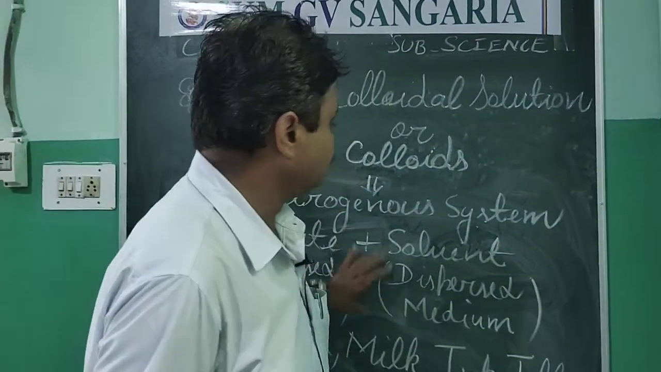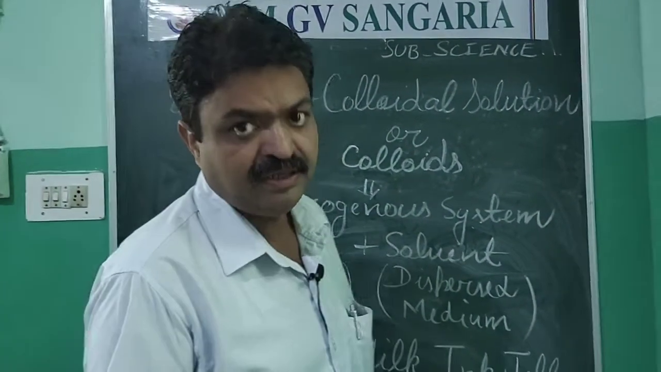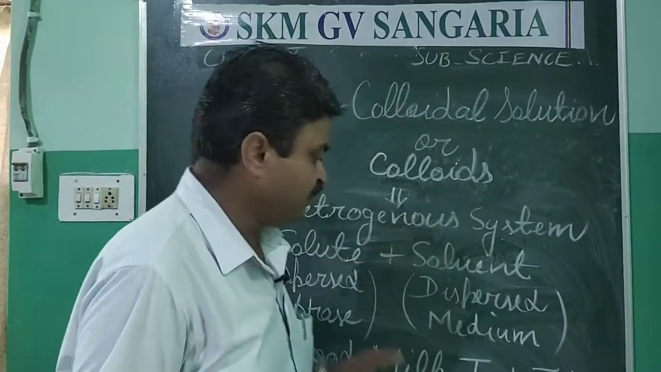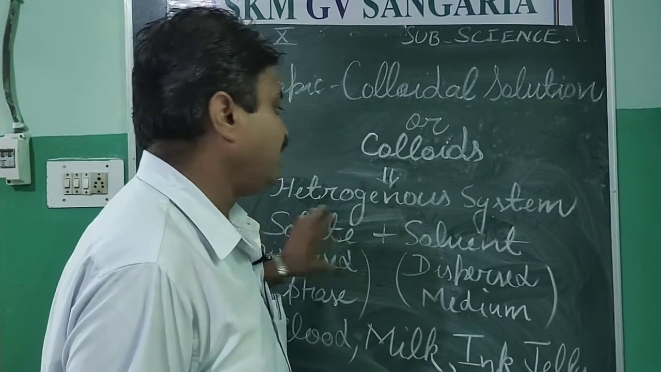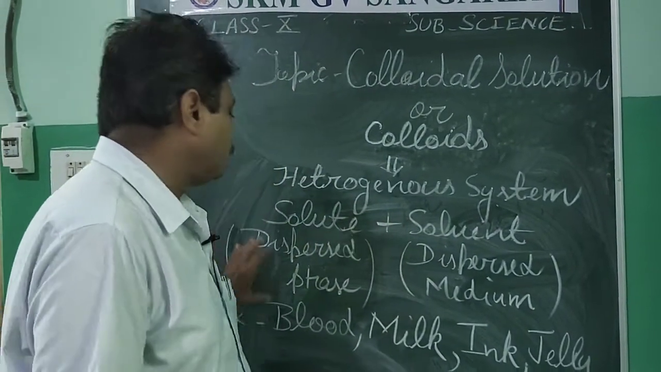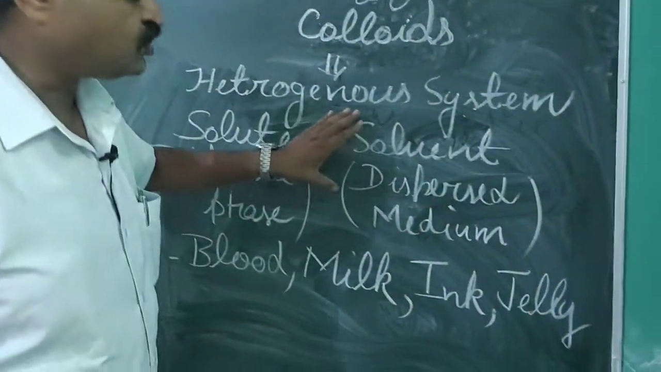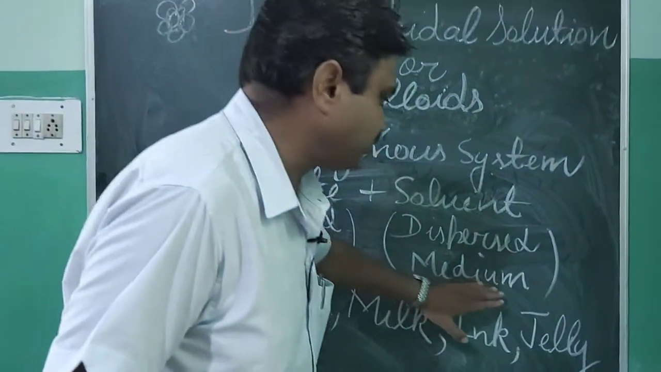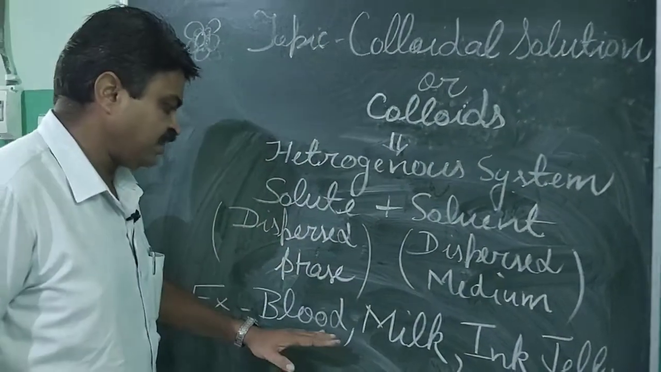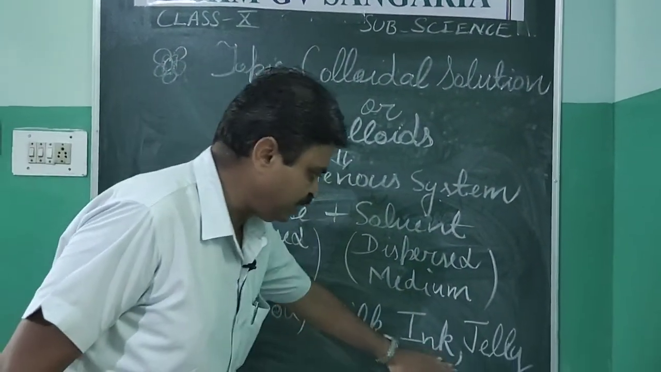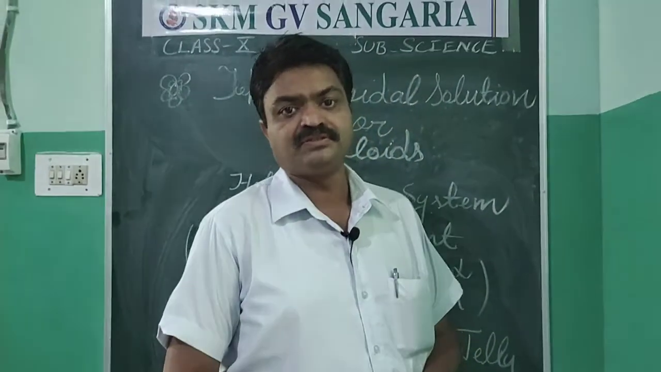And solvent is found in the liquid medium. Generally it is found in the liquid medium. So it is a heterogeneous system in which solutes and solvents are found. Solutes are found in the dispersed phase and solvents are found in the dispersed medium. And examples of colloids are blood, milk, ink and jelly. These are examples of colloids.